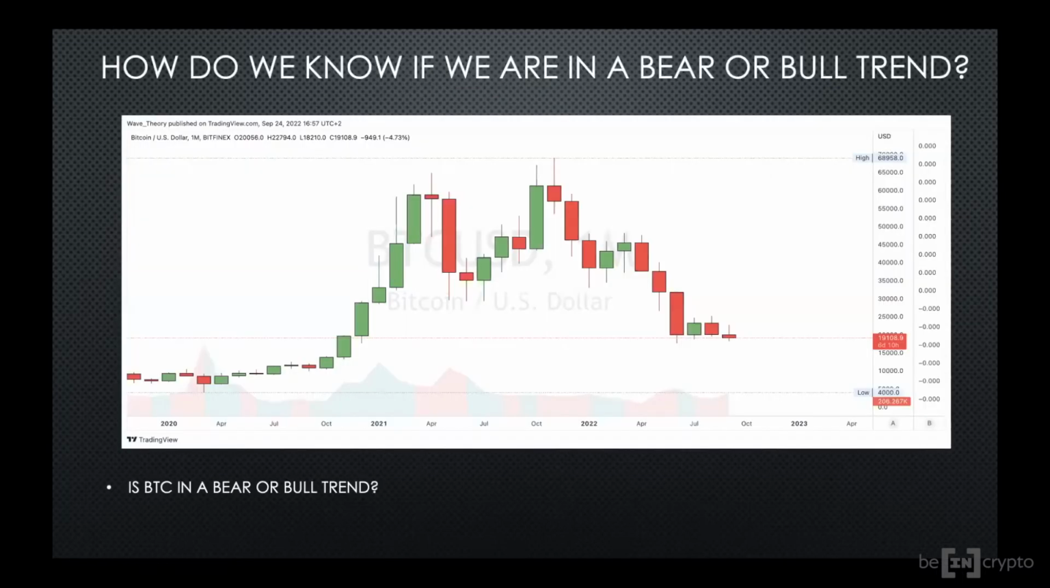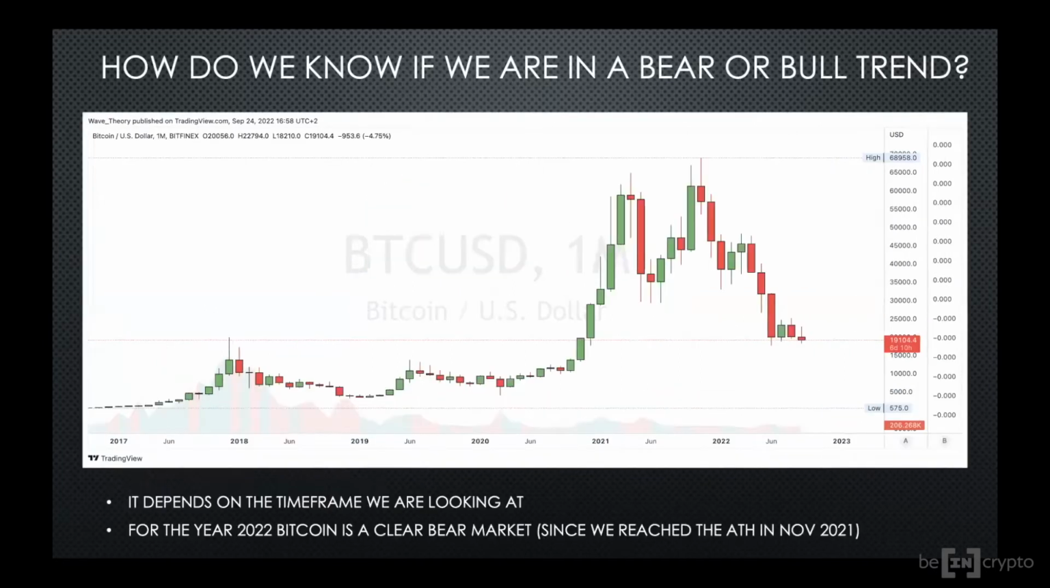So how do we know if we are in a bear or bull market? For example, is Bitcoin in a bear or bull trend? Well, it heavily depends on the time frame we are looking at. For the year 2022, Bitcoin is in a clear bear market, since we reached the all-time high in November 2021. We know that because Bitcoin is continuously decreasing in price and forming lower highs and lower lows.